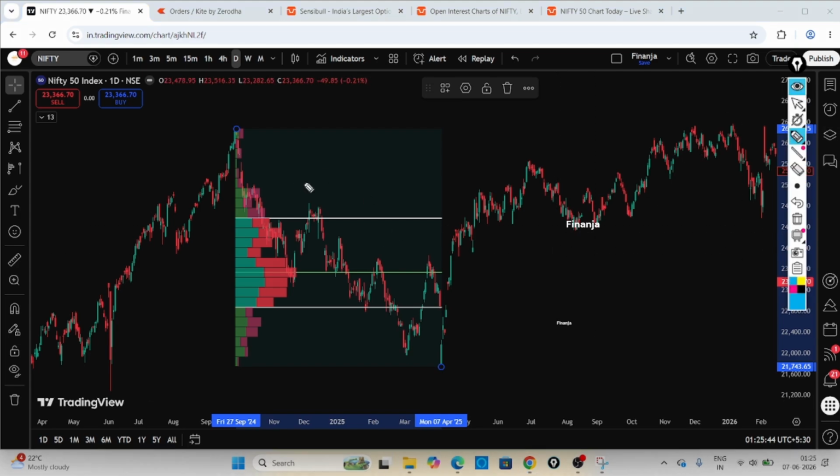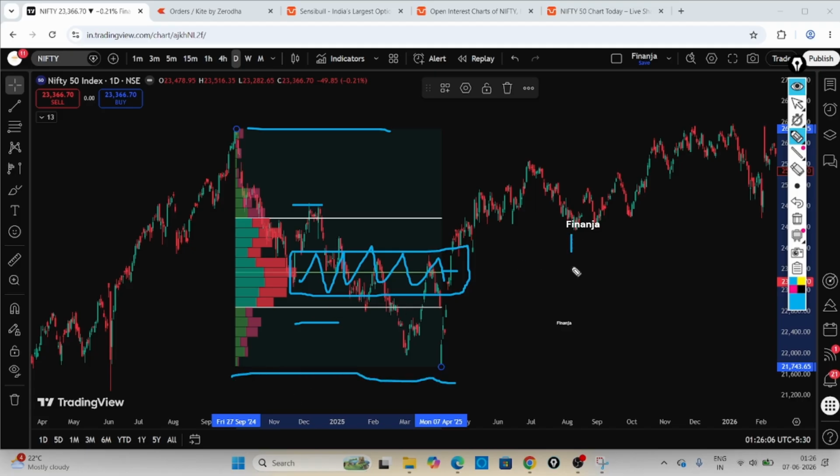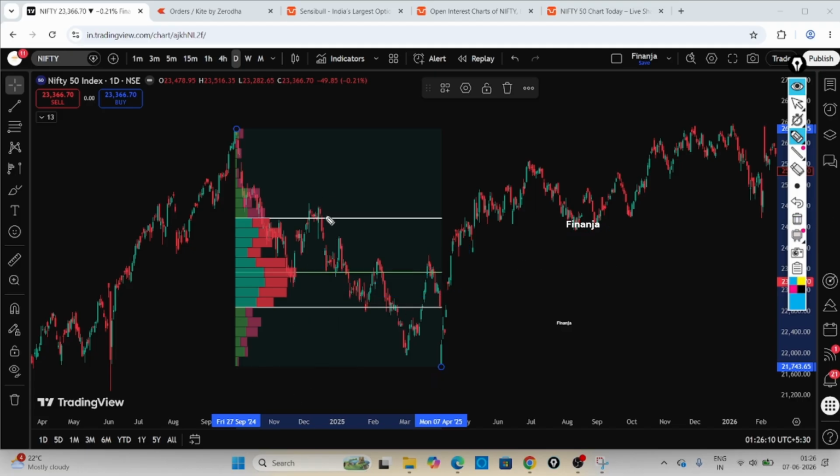If you ask me how exactly we should trade with this area, it is very similar. If whipsaw movement is happening around the point of control, not much trade can happen. Only option traders can make money with the theta decay effect. Else, if the market is accepted above this value area high and tested, then we can expect a trending day. And also, if the market is accepted below this value area low and tested, then we can say it will be a downward movement, a trending day again.